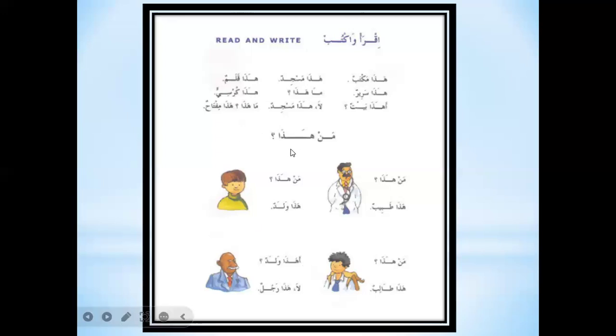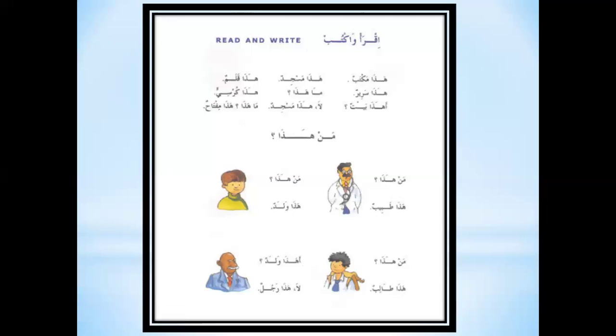Man haza, who is this? Man haza means who is this? Haza tabibun, this is a doctor. Man haza, haza waladun, who is this? This is a boy. Man hada talib, who is this?